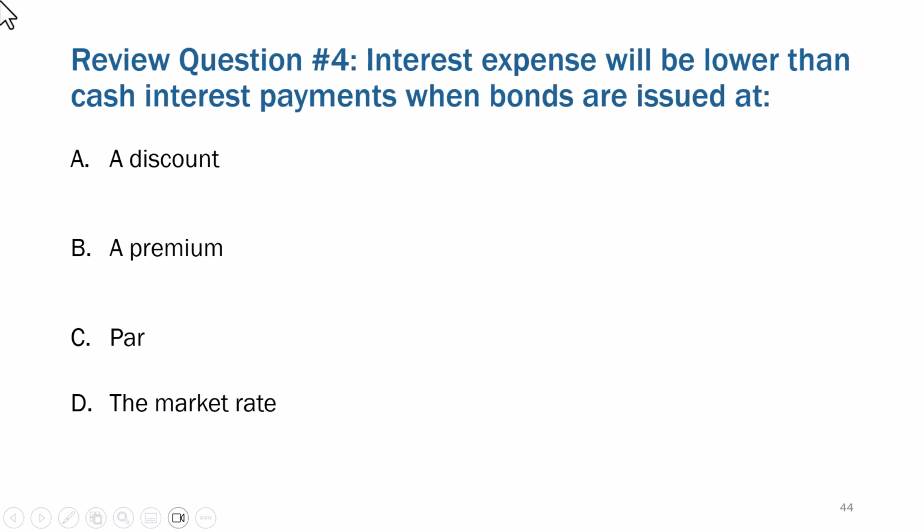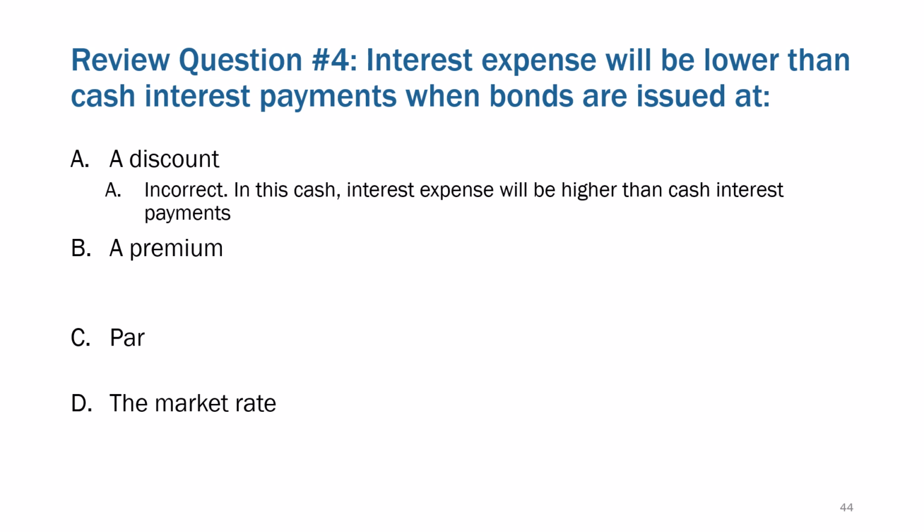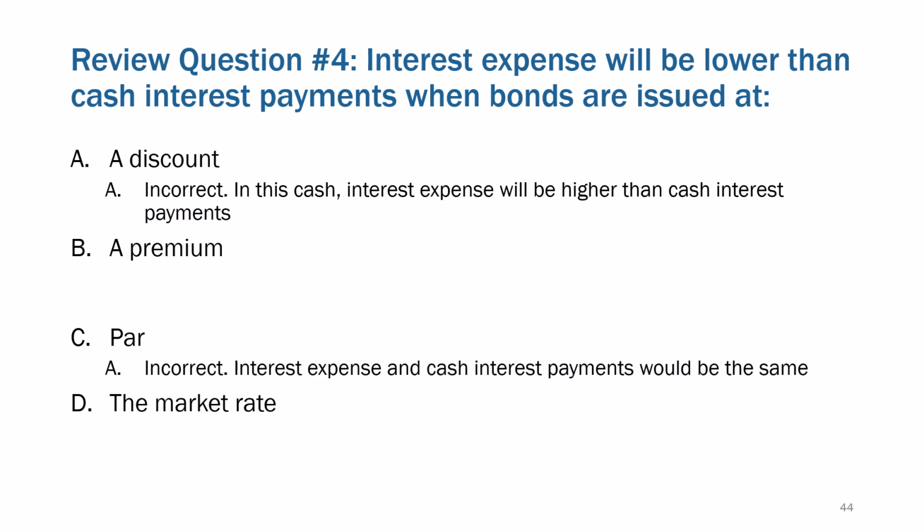Review question number 4, interest expense will be lower than cash interest payments when bonds are issued at what? So when is interest expense going to be lower? All right. It's not at a discount, interest will be higher. It's not at par, interest will be the same.